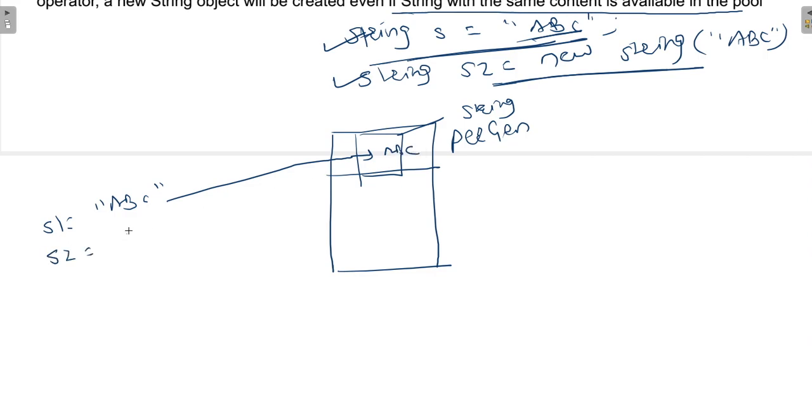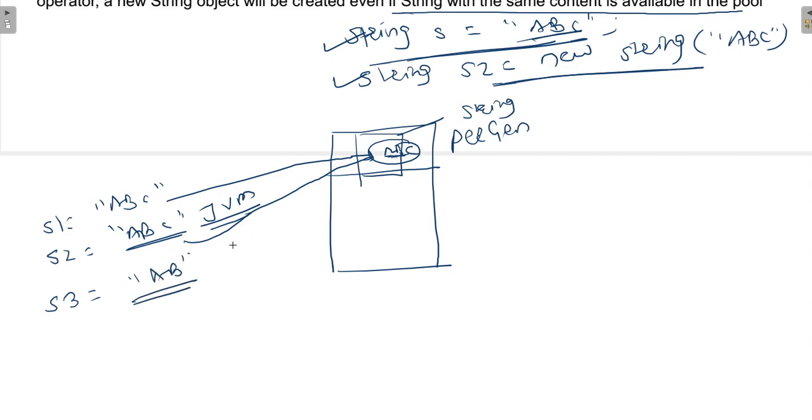When s2 is created again with ABC, let's consider ABC already stored. That time our JVM will check whether ABC is present in the string pool. If it is present, instead of creating a new ABC, it will point the object to the already present literal ABC. Now when we create a third string, AB, the JVM will check whether AB is present in the string pool. If it is not, we will add AB into the string pool.